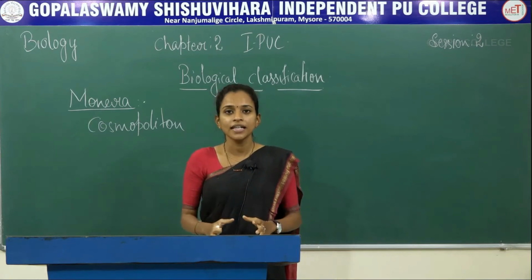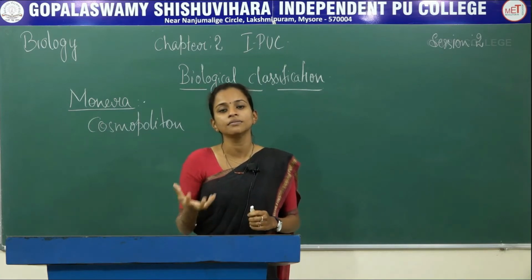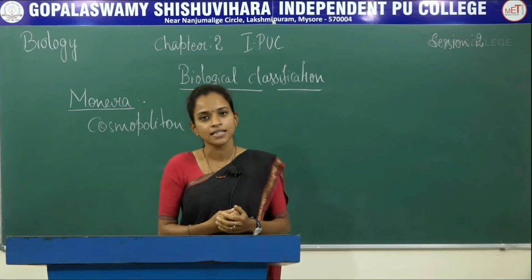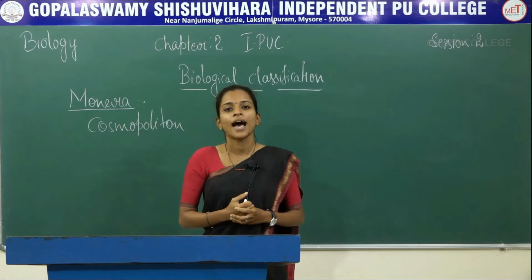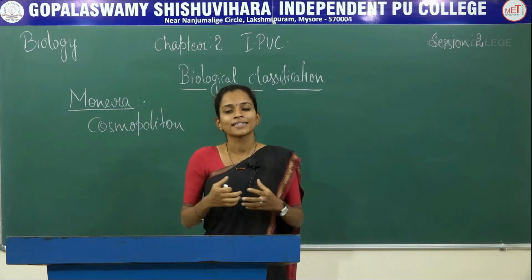They can live in each and every condition. Even if you take a handful of soil, you can find a large number of bacteria in it. So bacteria are cosmopolitan as they can tolerate any type of temperature and survive anywhere and everywhere.